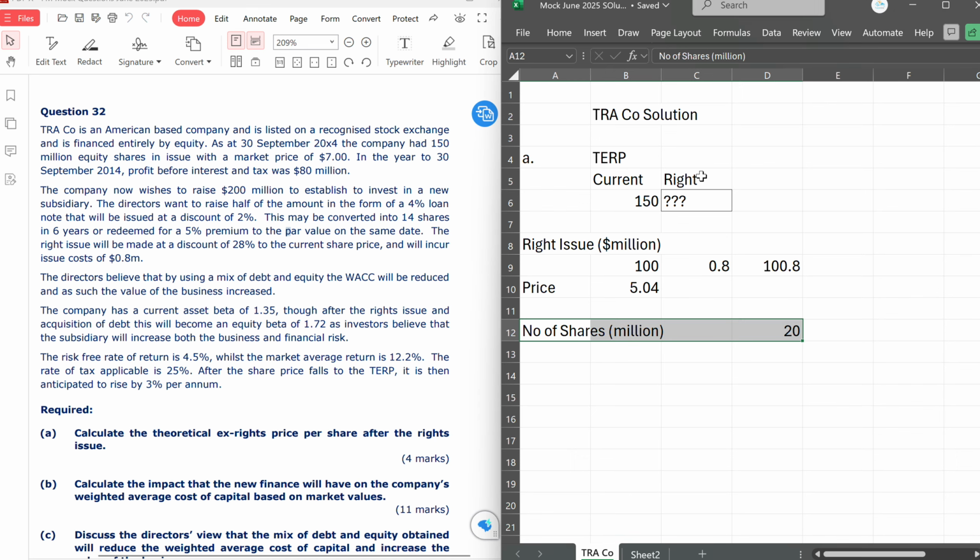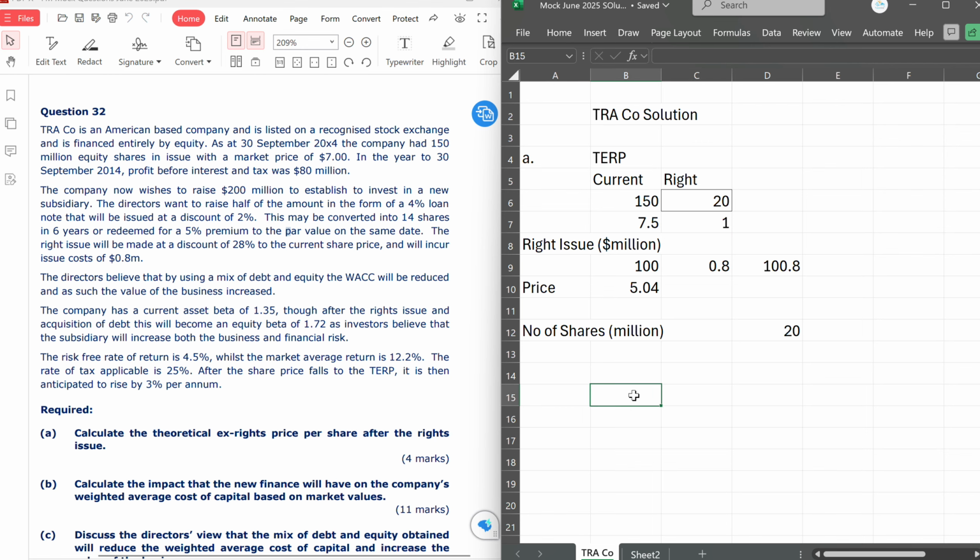If we need 20 million shares and we currently have 150 million, we can know what the ratio will be. This question mark is now 20, and that ratio is 7.5 to 1.